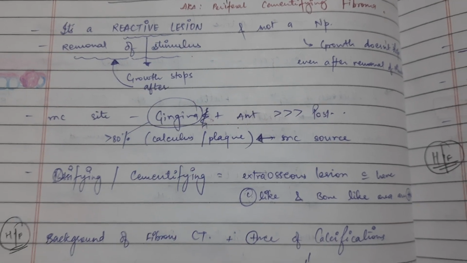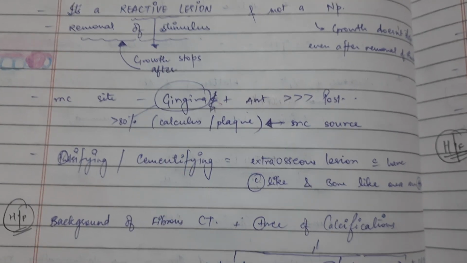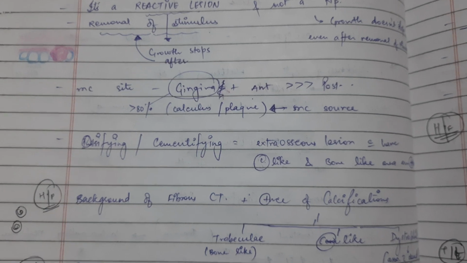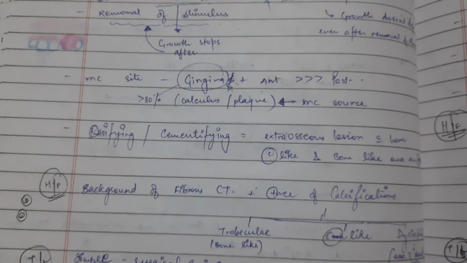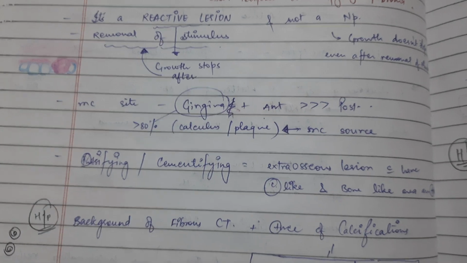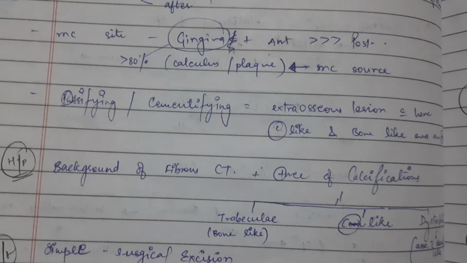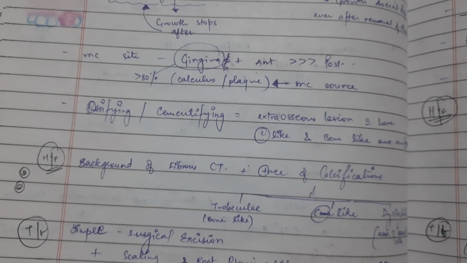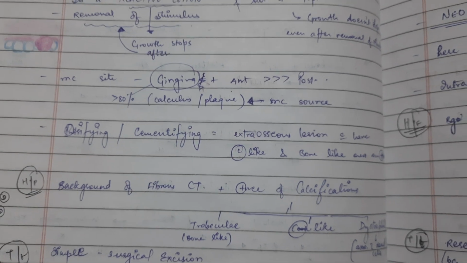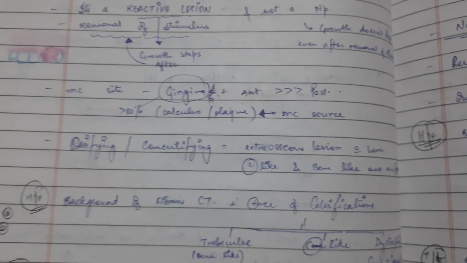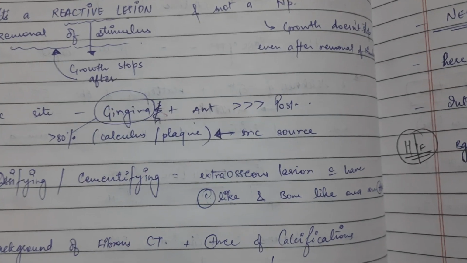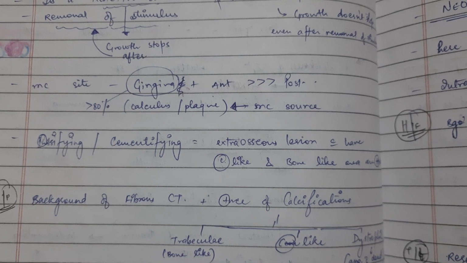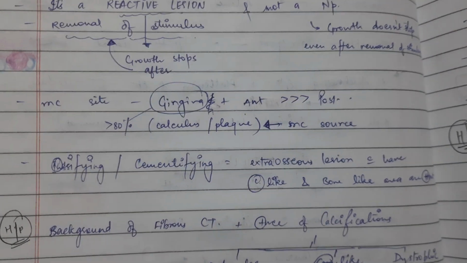The most common source is calculus and plaque. It is an extraosseous lesion, not intraosseous, not inside the bone. It is outside the bone, a soft tissue lesion. All peripheral lesions are soft tissue lesions; all central lesions are intraosseous, inside the bone. Remember this. Extraosseous lesions are peripheral, and they have cementum-like and bone-like areas.